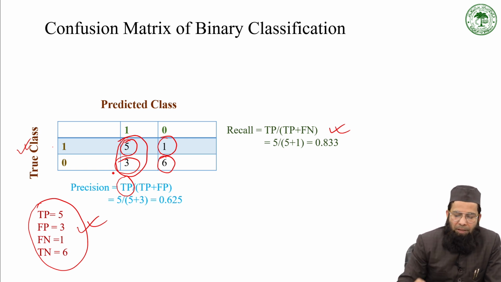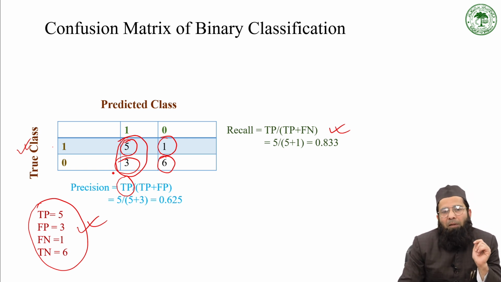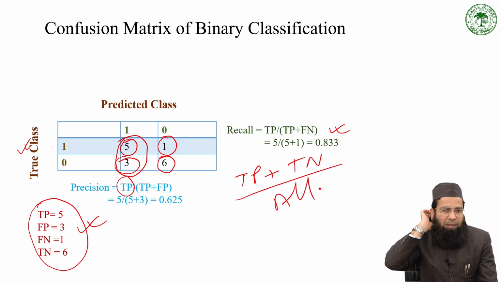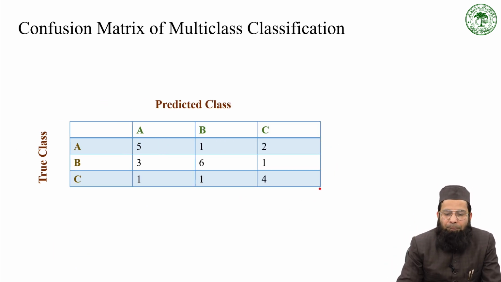Accuracy is true positive plus true negative divided by all cases. This way you can calculate the accuracy.